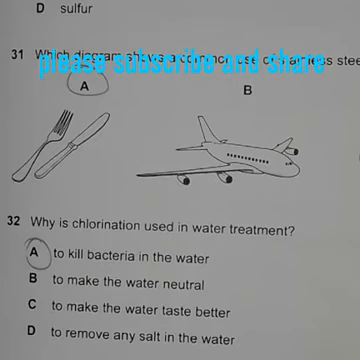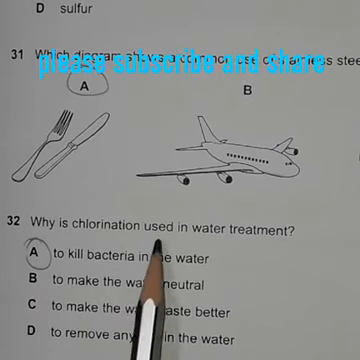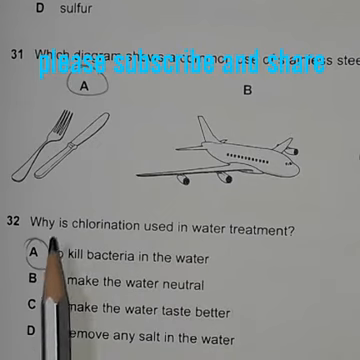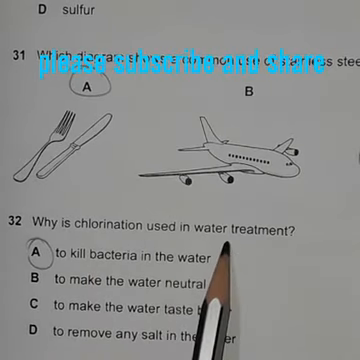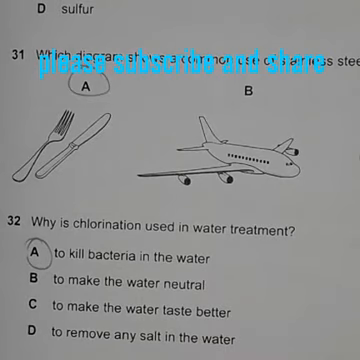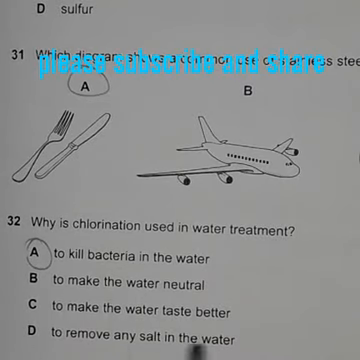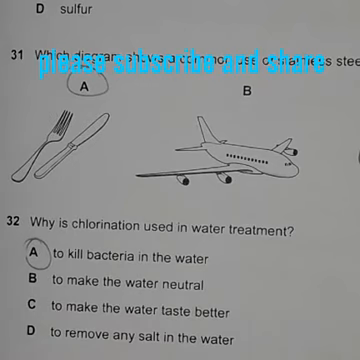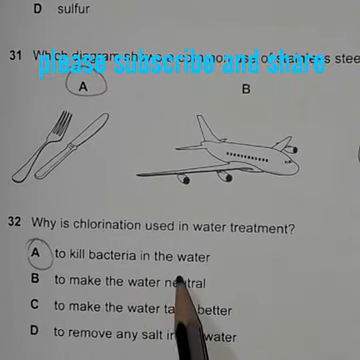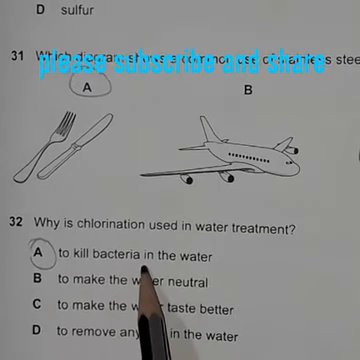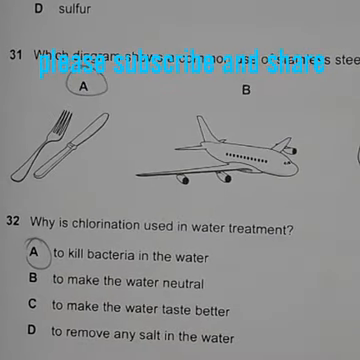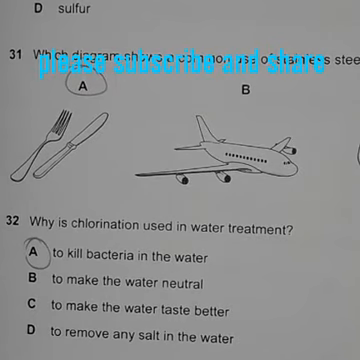Okay, next one, question number 32. This question is from November 2010. Here the question is asking, why is chlorination used in water treatment? What is the purpose of chlorination in water treatment? Here you can simply answer: chlorination helps to kill germs and bacteria in the water. So option A is the answer.